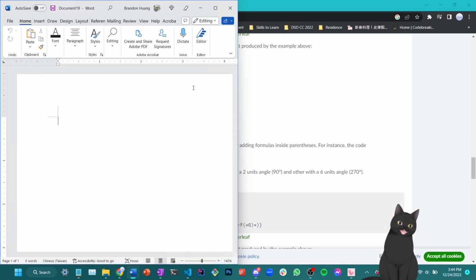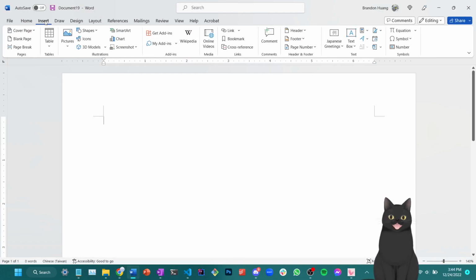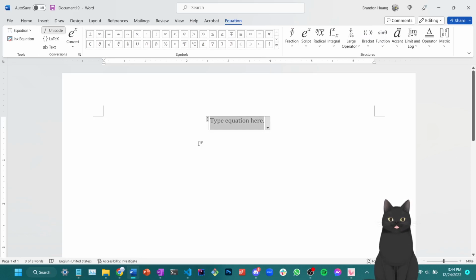Following along that point, if you want to type mathematical equations in Microsoft Word, as well as type Unicode mathematical symbols, you'll have to go through a lot of mouse clicks and a lot of memorization. For example, if I want to write an equation, I'll have to go to the Insert tab here, or maybe I can just press the shortcut key, but then I'll also have to go through a ton of different weird symbols to type up the equation I want to use. So it is incredibly inefficient to use Microsoft Word's math equation system compared to LaTeX.